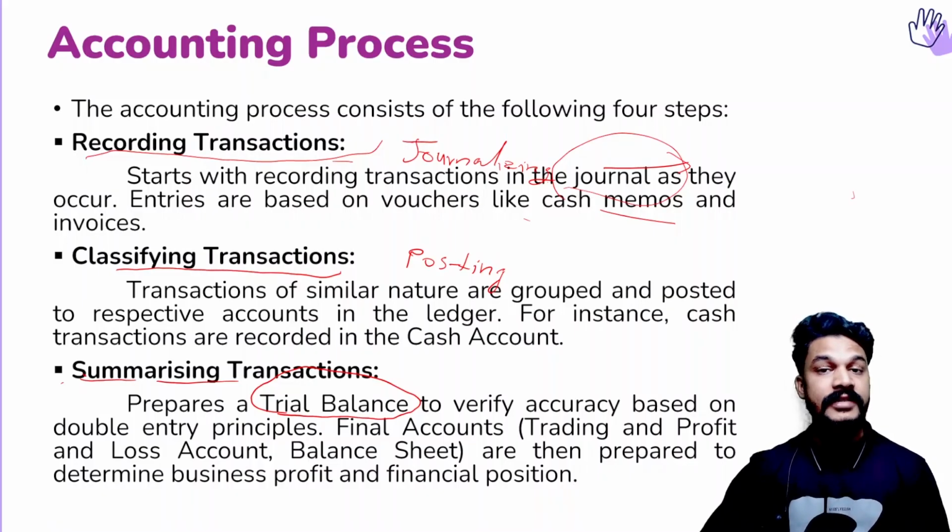And remember one thing, we cannot say that if the trial balance is tallied, everything is correct. It is completely free from errors. It is not like that. There are two types of errors: errors affecting trial balance and errors not affecting trial balance. Some errors, the presence of these errors will not be affected in trial balance. So there are certain errors.